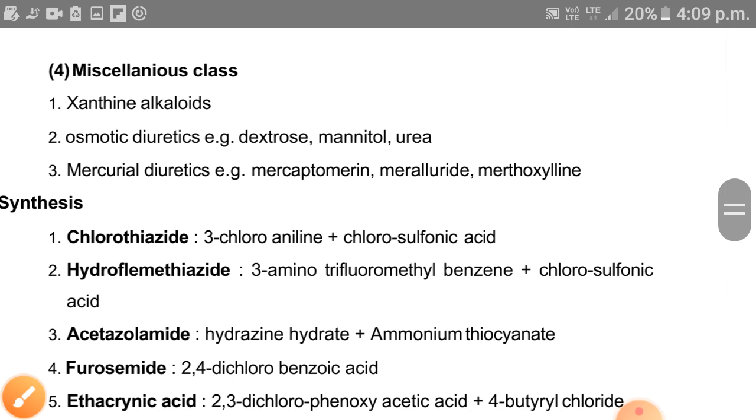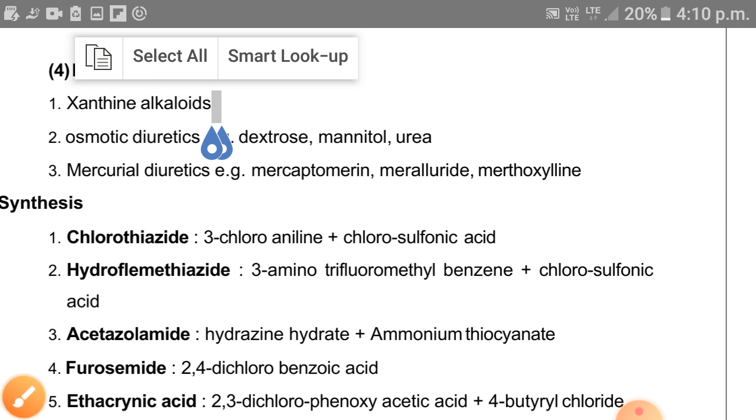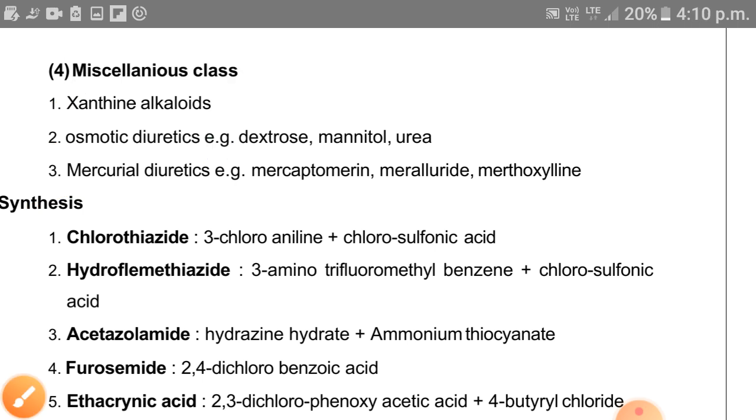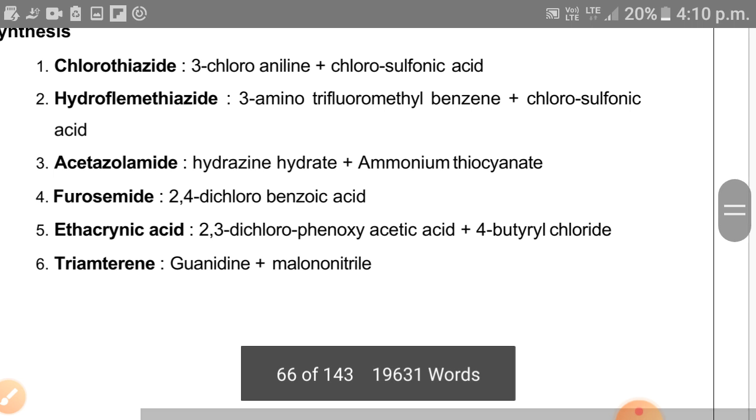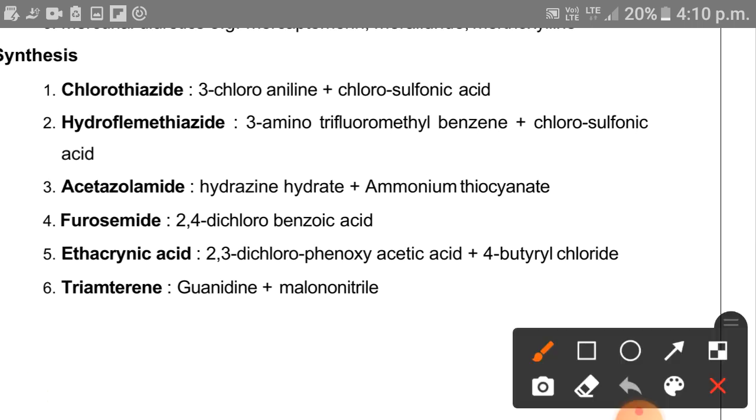Another are the miscellaneous compounds like xanthine alkaloids, osmotic diuretics, mercurial diuretics. These all diuretics can be utilized in practice. These are the synthesis of some drugs. We have to study only the synthesis of drugs which have a star in the syllabus.